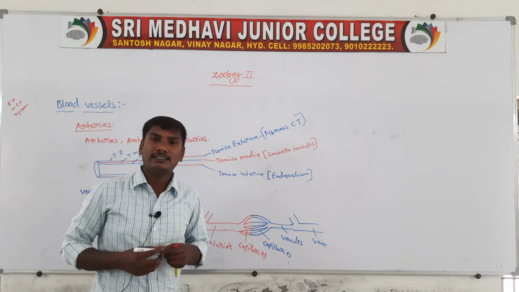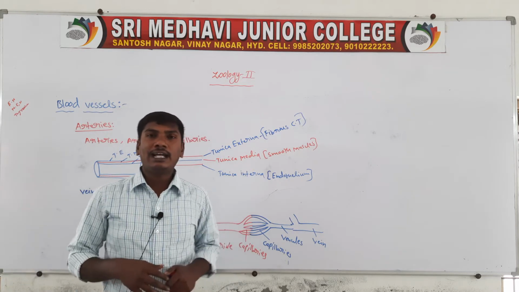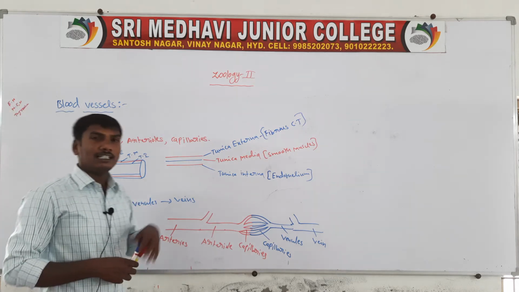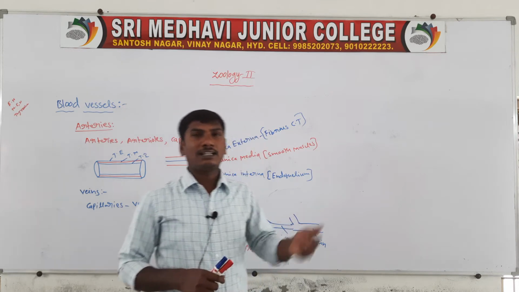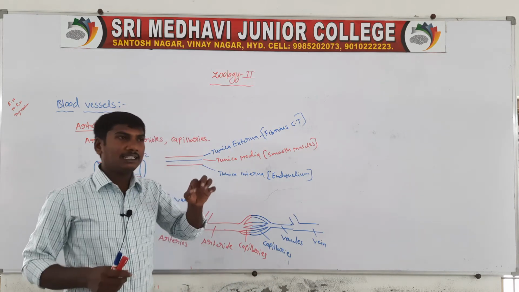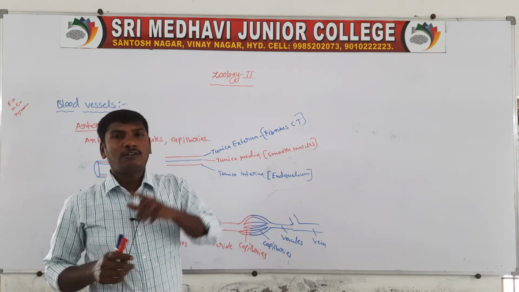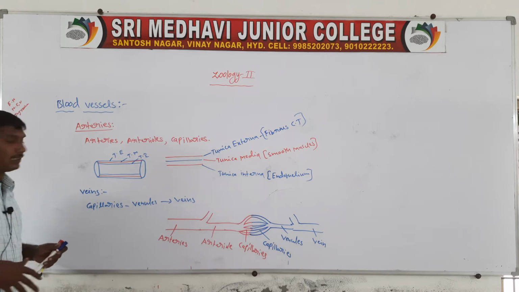Majorly, the blood vessels are formed by three membranes: tunica externa, tunica media and tunica interna. Present in the blood vessels are smooth muscles and elastic fibers. Arteries contain two elastic membranes and veins contain only one elastic membrane.